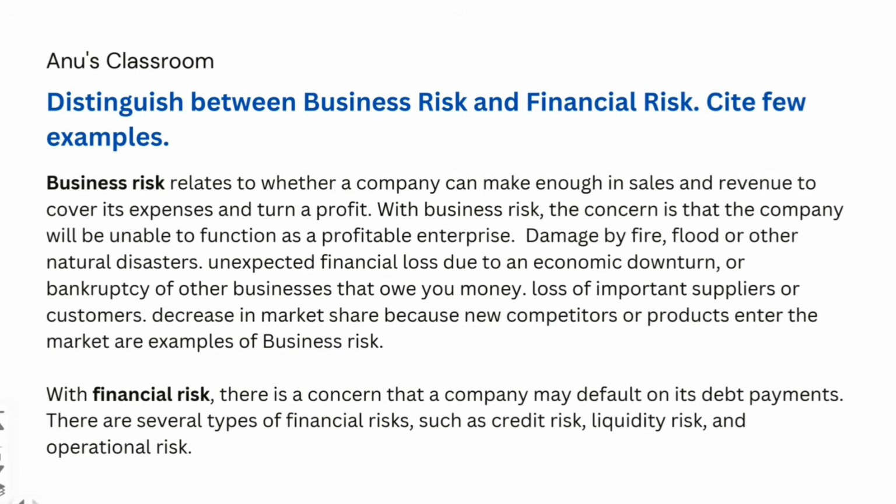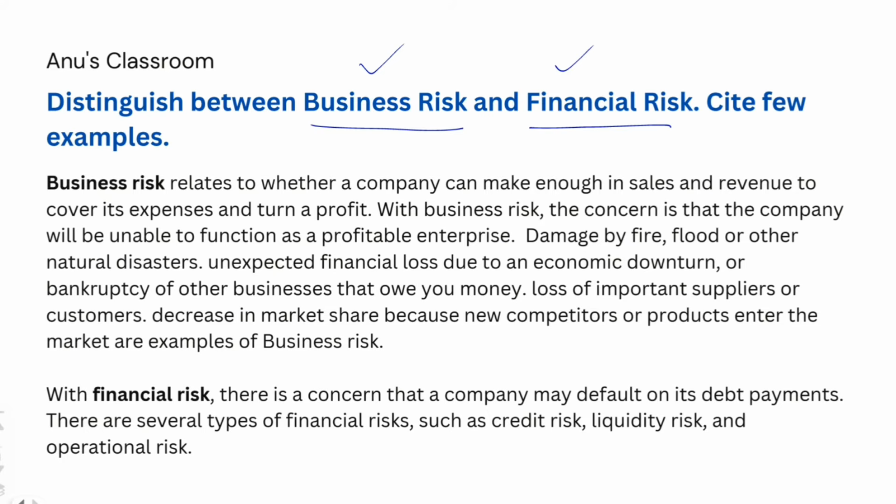The next question in this unit is: distinguish between business risk and financial risk, citing a few examples. When we talked about risk and uncertainty, risk and returns, trade-offs and so on, we talked about a lot of different types of risks, right? And in that, business risk and financial risk were also discussed. At that time, in that video also, I had told that this is a very important concept.